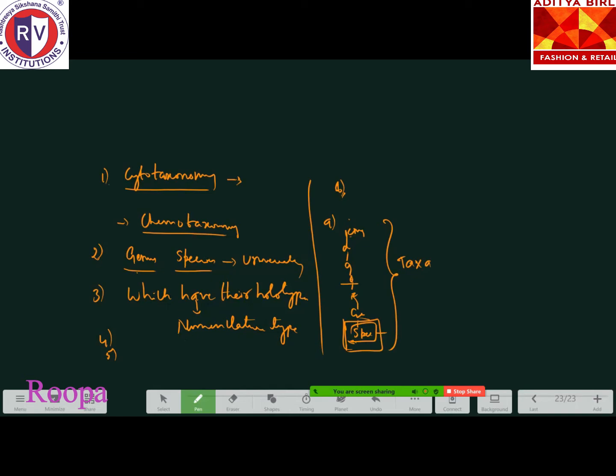So that is called as what? A taxon. Yes. The 10th question, match the following columns. The father of taxonomy is given. What will you write down? Which is the option? Carolus Linnaeus.